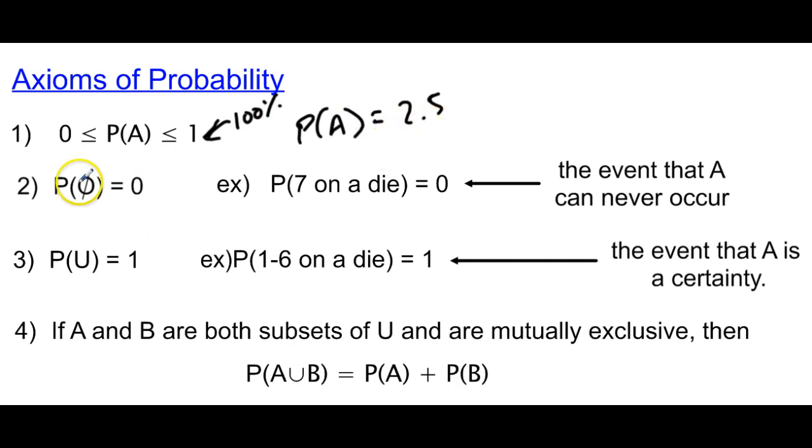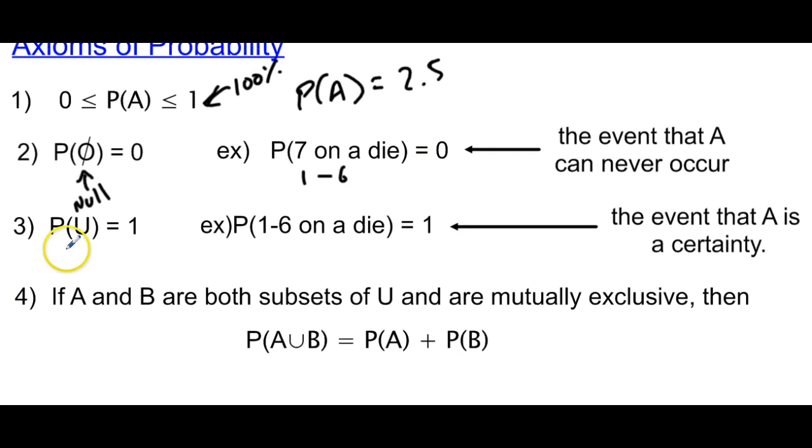I don't know. The second rule is the probability of the null set. And hope you guys remember the null set is something that can never happen. So for example, if we were to roll a 7 on a die, which can't happen because it's only 1 through 6, right? That probability is always going to be a 0, right? That event can never actually happen.